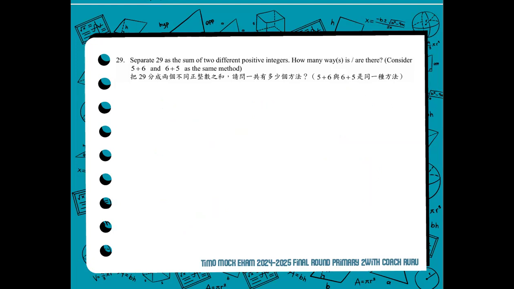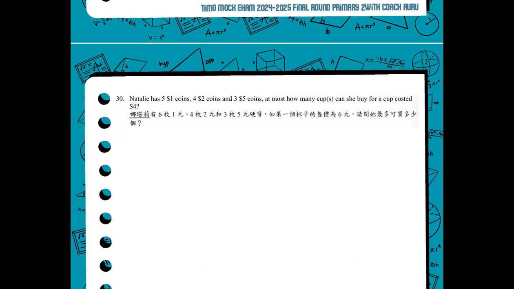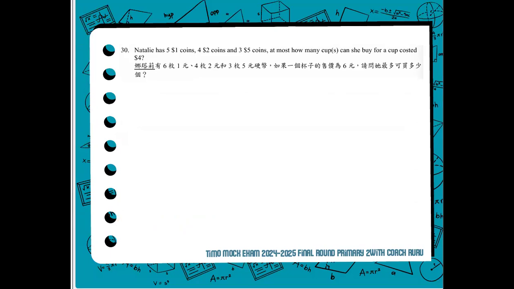And now we're down to the last number, 30. Natalie has 51 coins: 5 $1 coins, 4 $2 coins, and 3 $5 coins. At most, how many cups can she buy if a cup costs $4?